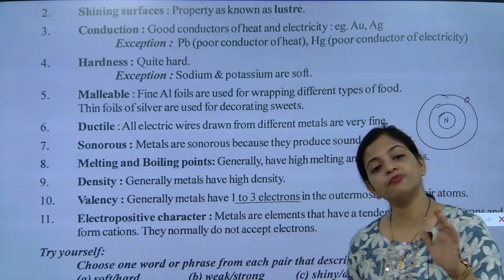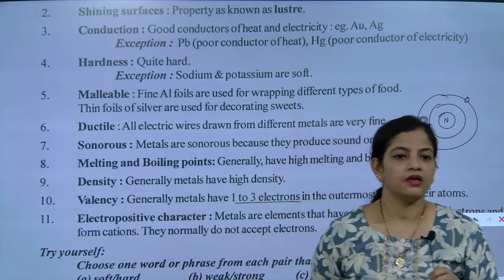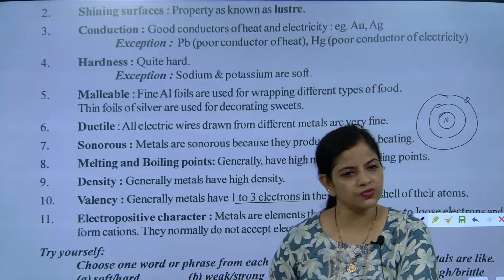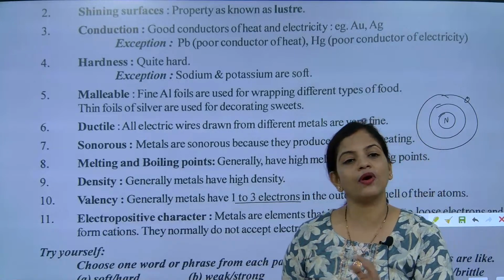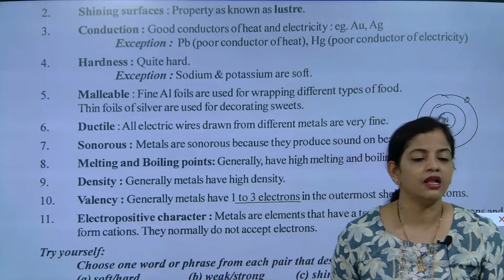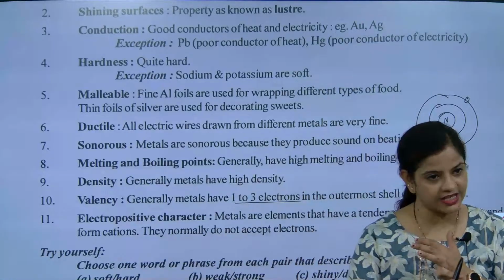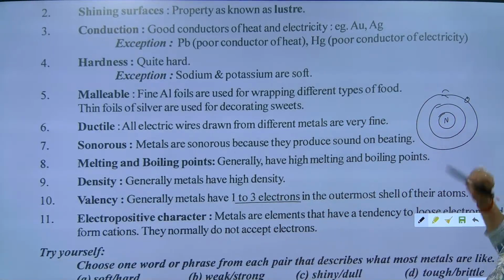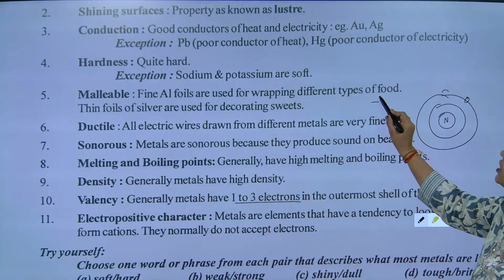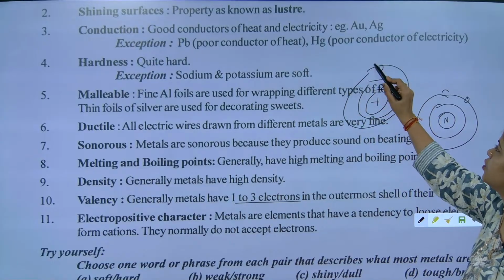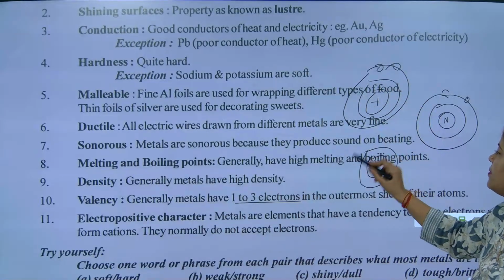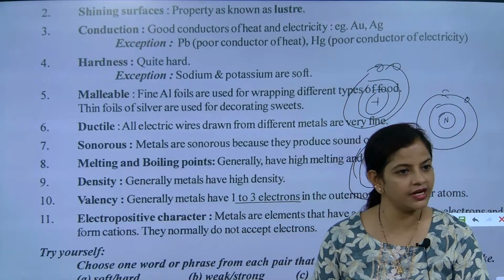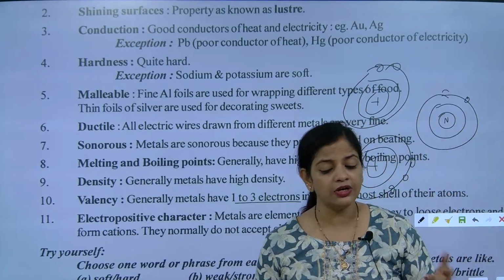Otherwise it will be metalloids or non-metals. Above 3, 4, metalloids will come and then non-metals will be coming. Understood or not? But 1, 2, 3 will be considered metals. That means if the outermost orbit has 1, or 2, or 3 electrons, then they are considered metals. Understood?